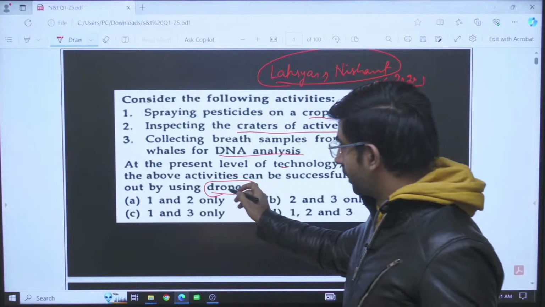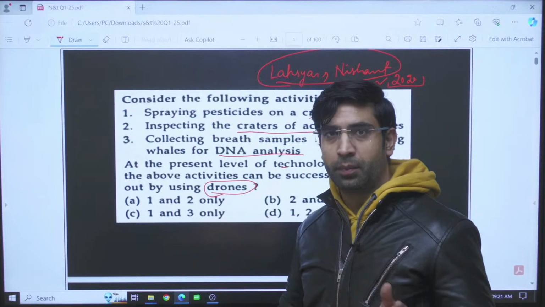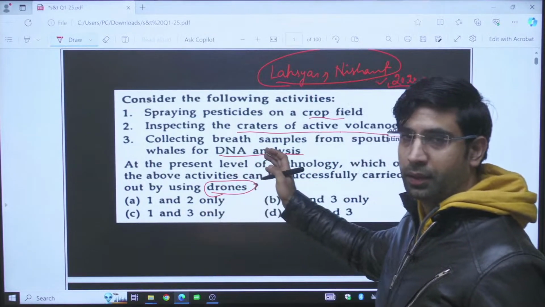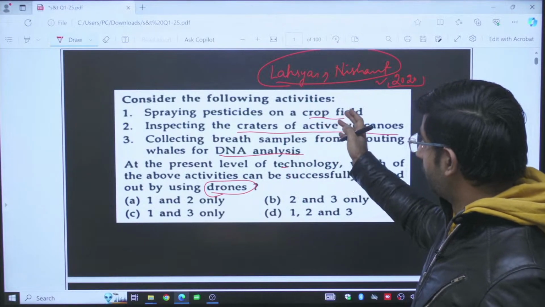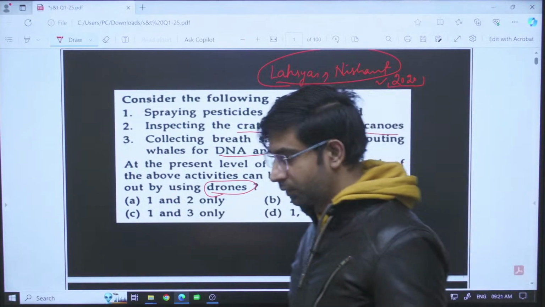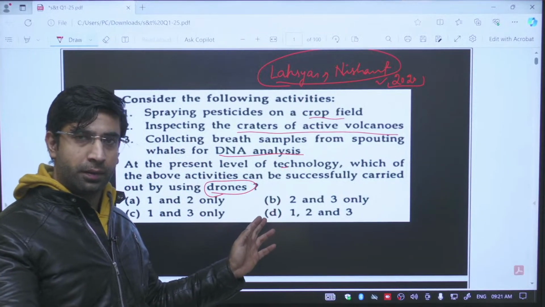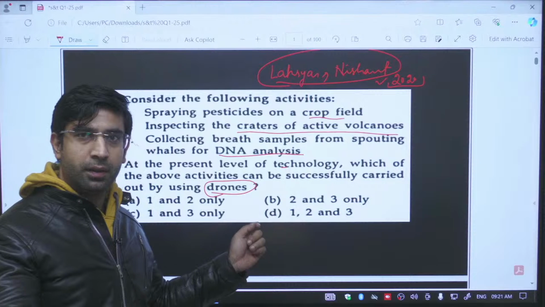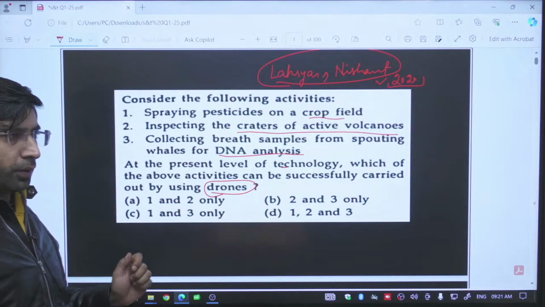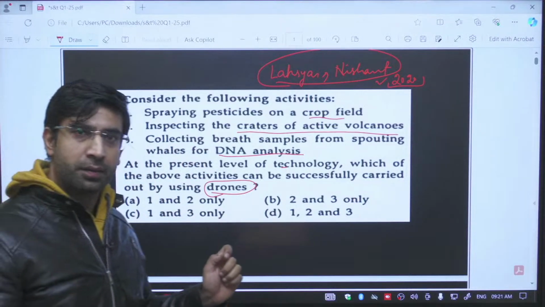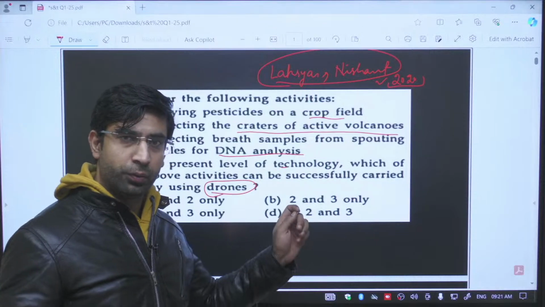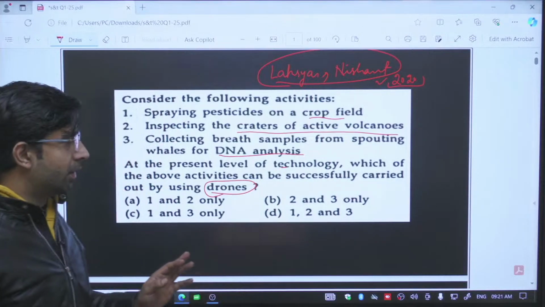Here the question is about the drones. Drones are unmanned aerial vehicles and DRDO manufactures some of the drones named Lakshya and Nishant. Drones are used for spraying pesticides in the agricultural fields. This is a right statement. But from the year 2020, our government has declared this illegal, to spray pesticides using unmanned aerial vehicles.